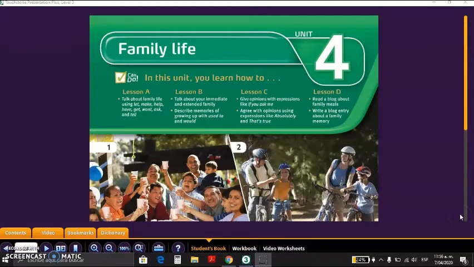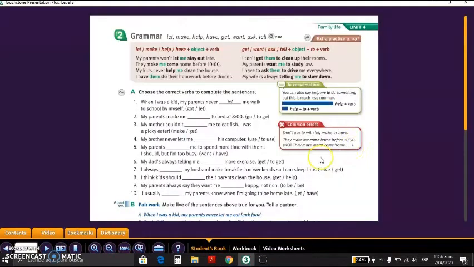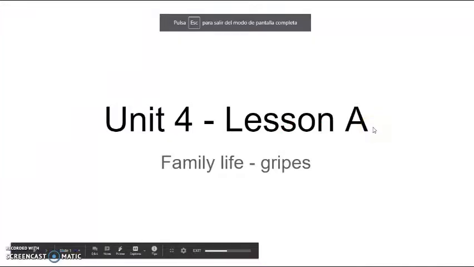We are going to start with a new unit, number 4, family life. And also we are going to start with some topics of lesson 8. The first one is gripes, family gripes, and the second is causative verbs. So let's start.